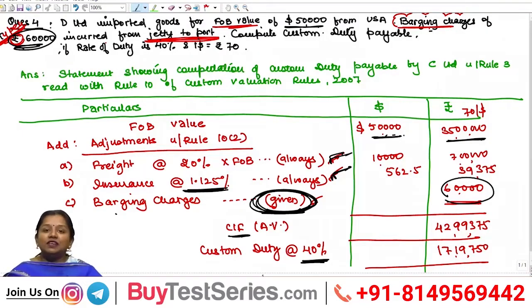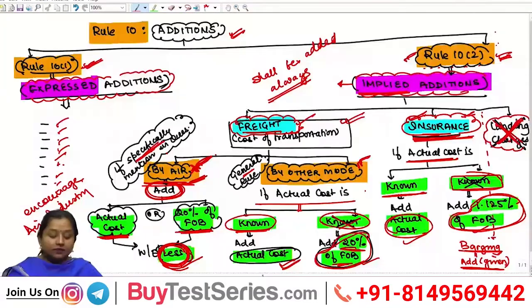In the third case, CIF value is given including a wrong percentage of freight and insurance, which needs to be rectified. And in the fourth case, another expense in the name of barging charges can come up, which shall be added only if it is specifically mentioned in the question. Okay. So, this is all about Rule 10(2). Other than that, under Rule 10(1) certain expenses could turn up, which we will see in the next session.